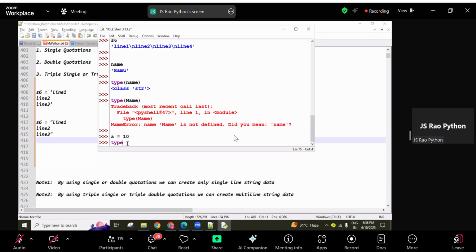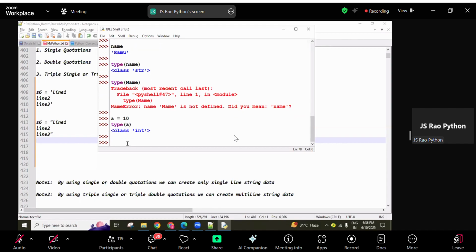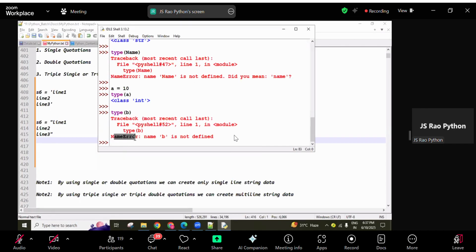For example, here a equal to 10 is there. If I'm using type of A, then I'll get type. But if I'm using type of B, B is not defined in the memory, then you're going to get name error, name B is not defined. Like that you're going to get it.